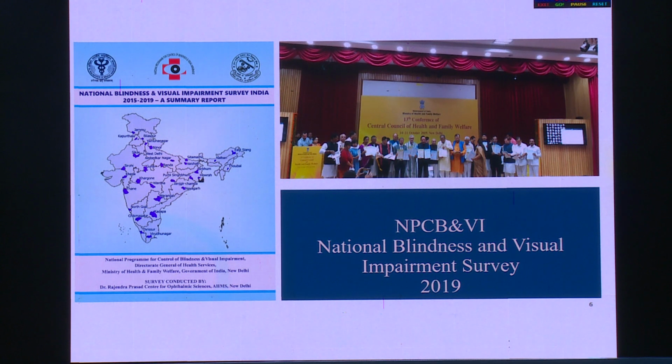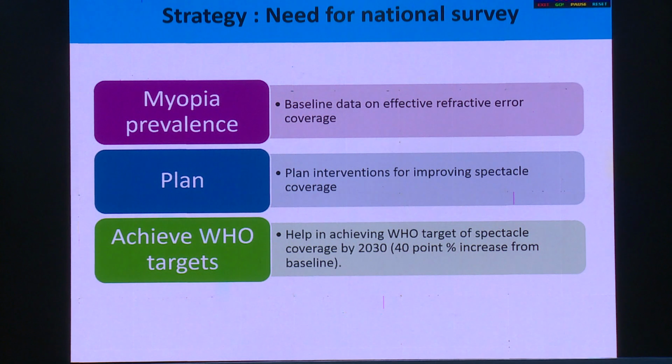We are planning to do a survey. This is the first initiative which the Government of India is now taking. In fact, today there is a meeting in the ministry. We plan to do this effective refractive coverage survey in the country. It is planned in 30 districts, and it will be done in 2 phases.